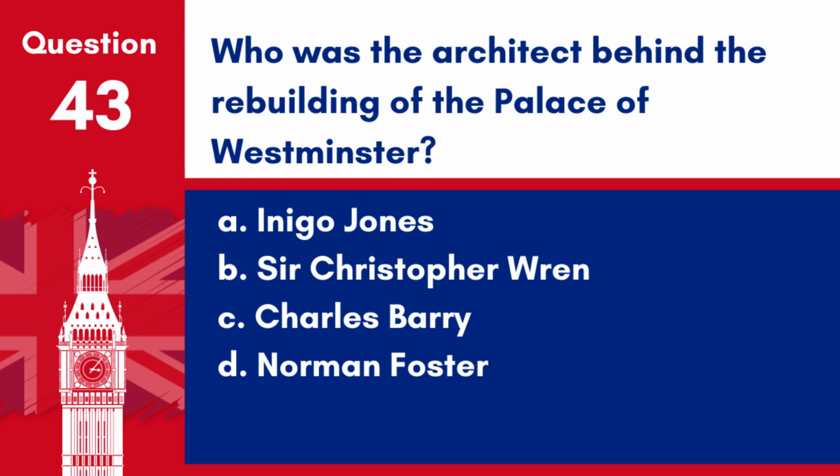Question 43. Who was the architect behind the rebuilding of the Palace of Westminster? A. Inigo Jones. B. Sir Christopher Wren. C. Charles Barry. D. Norman Foster. Answer C. Charles Barry. Charles Barry, in collaboration with Augustus Pugin, was responsible for the Gothic revival design of the Palace of Westminster in the mid-19th century.